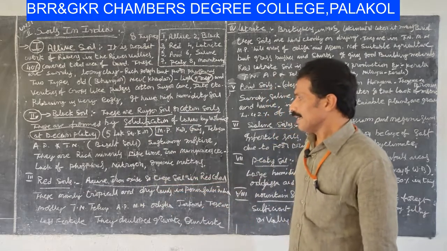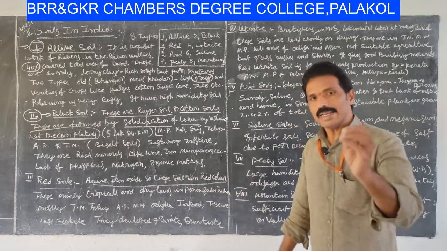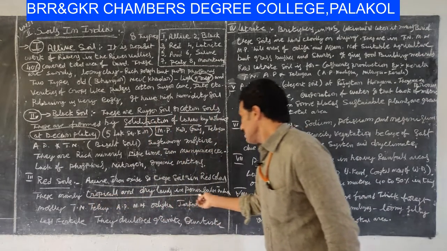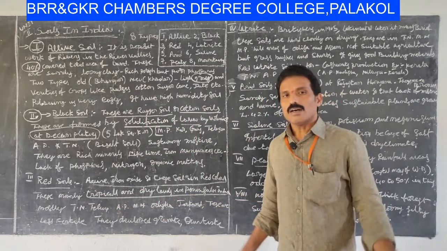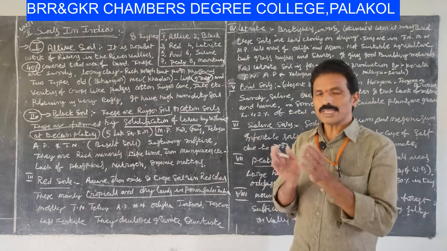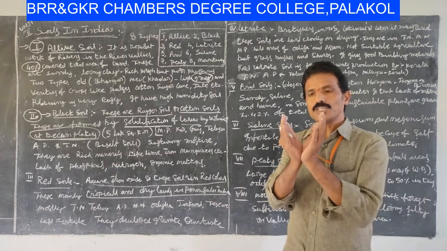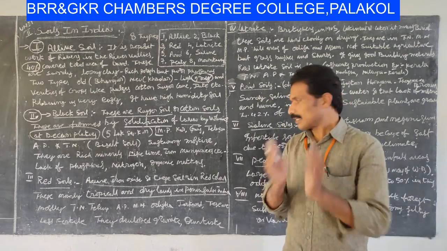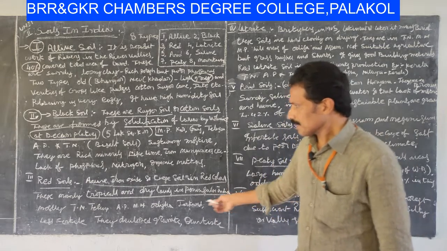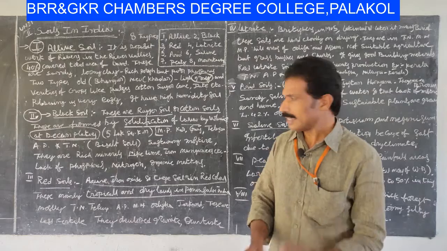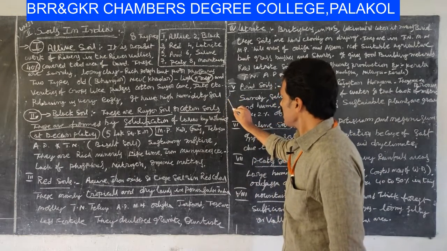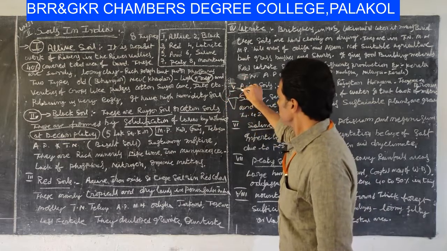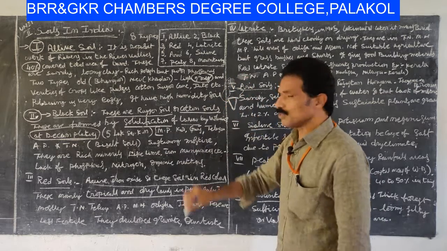These are mainly in tropical and dry tropical areas and dry lands in the peninsular of India. Peninsular means the V shape of India, plateau and peninsula. They are mostly in Tamil Nadu. India looks like this, and this V-shaped area is nothing but peninsular.